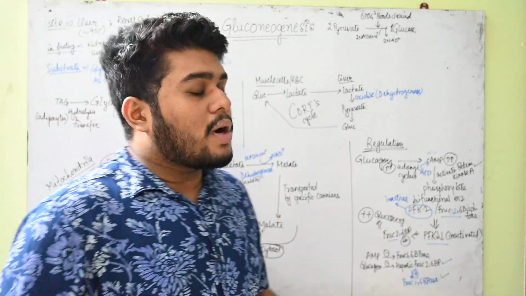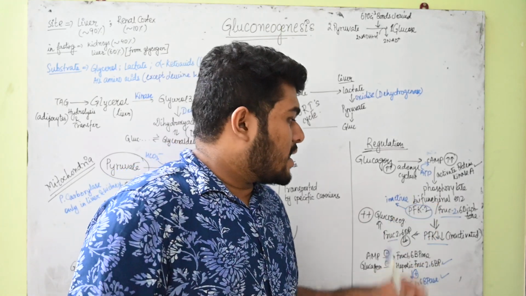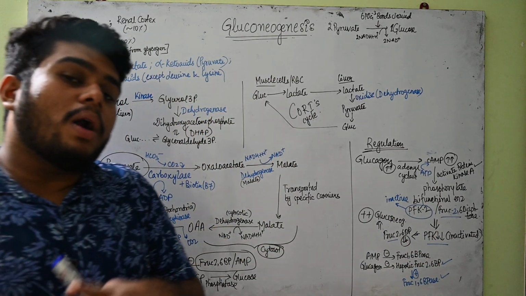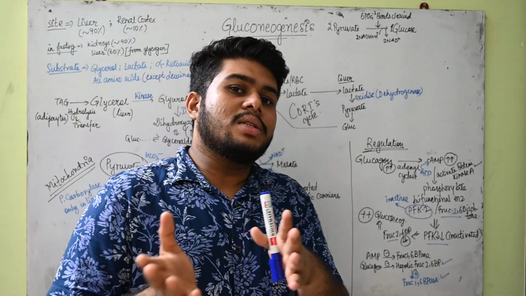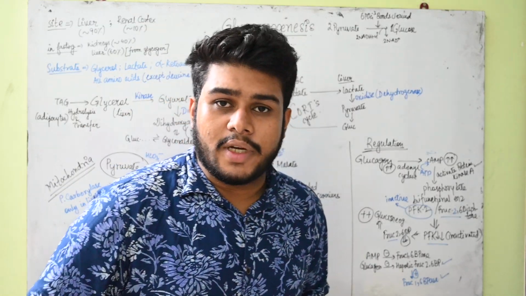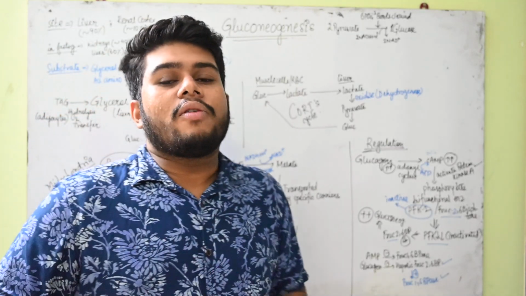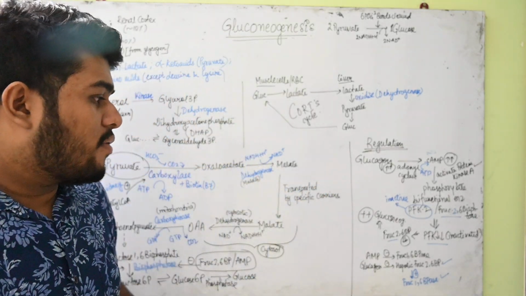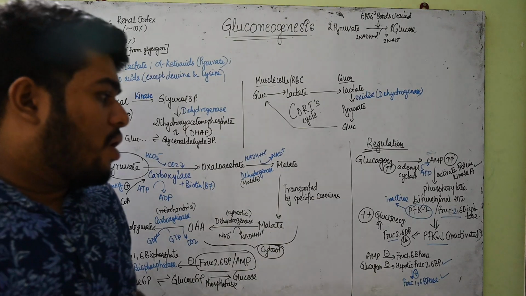This phosphofructokinase 2 will first get inactivated. So when this is inactivated, glucagon will act on fructose 2,6 bisphosphate and decrease the level of hepatic fructose 2,6 bisphosphate.